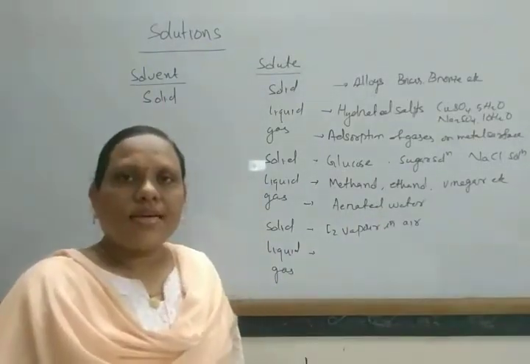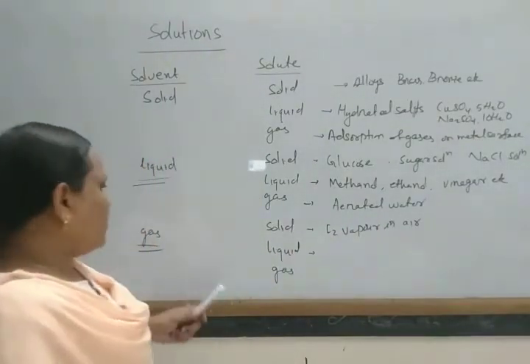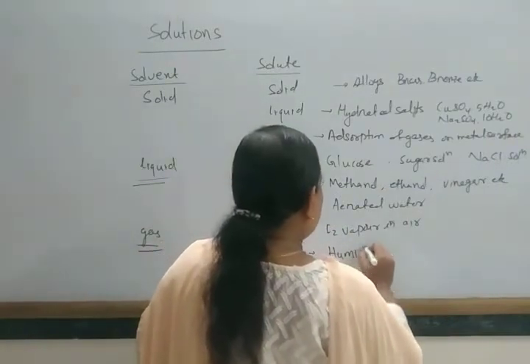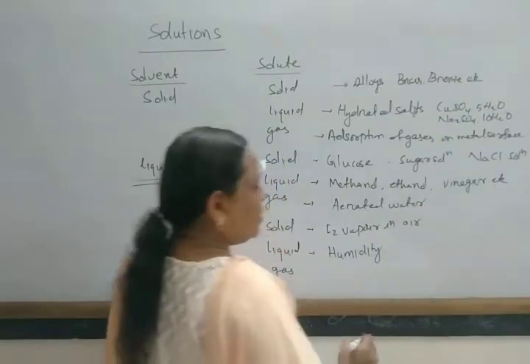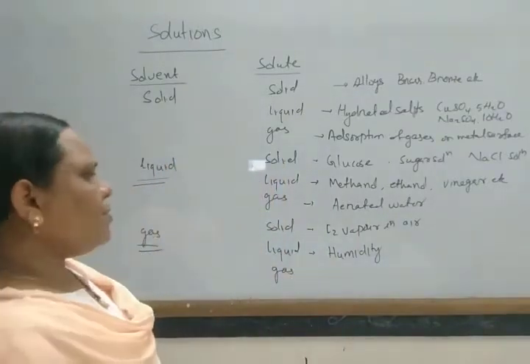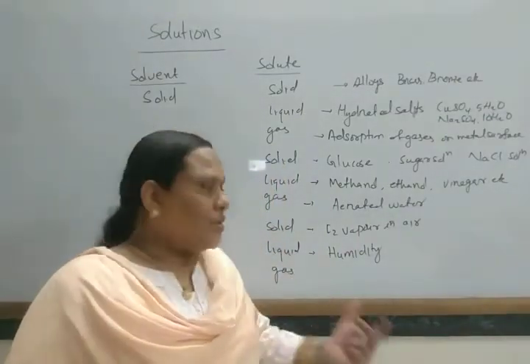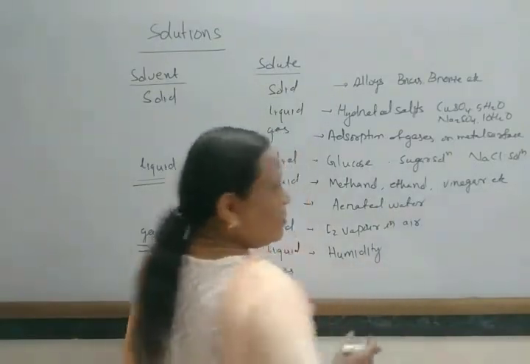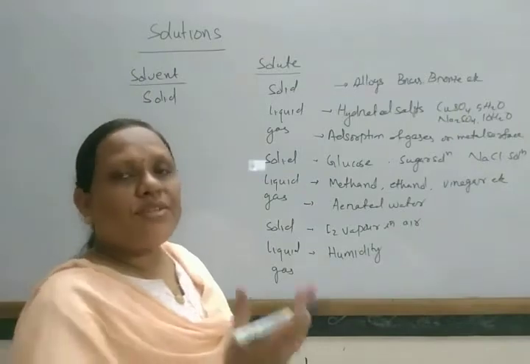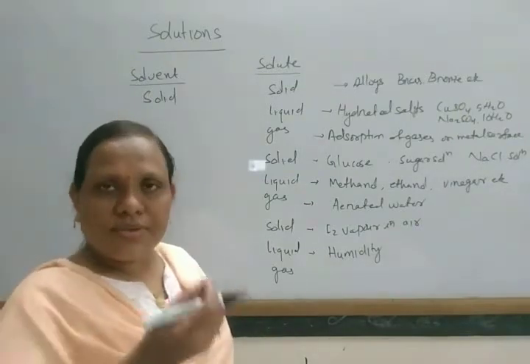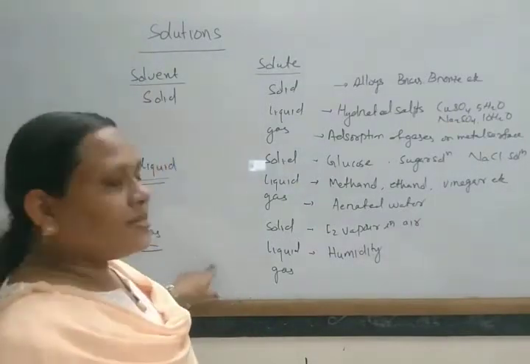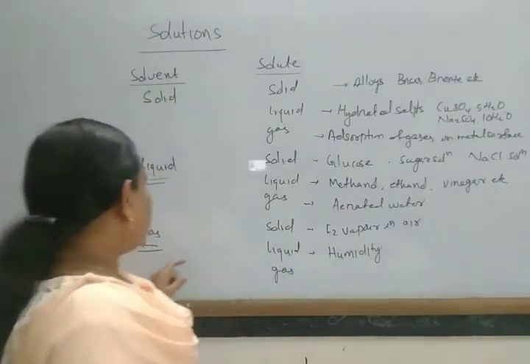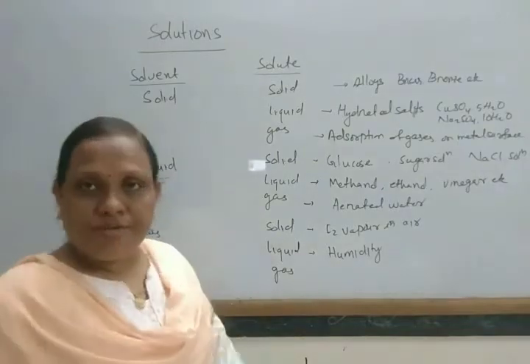Okay. So gas in liquid, an example is humidity or moisture in air. You know, in the atmosphere water molecules are present, and if there is more humidity, then a greater amount of water is also present. These are in liquid form. The liquid consists of gaseous form and air is in gaseous form, and in this way this is gas in liquid form.